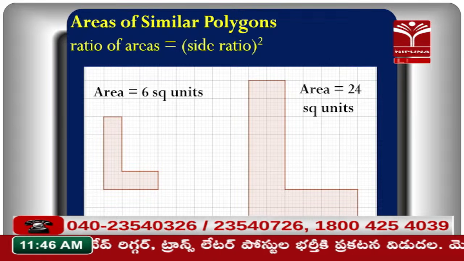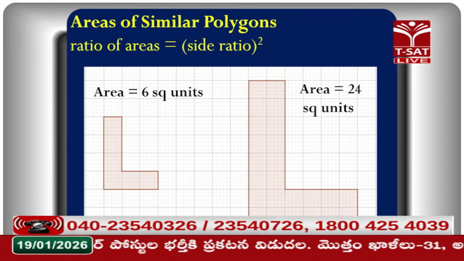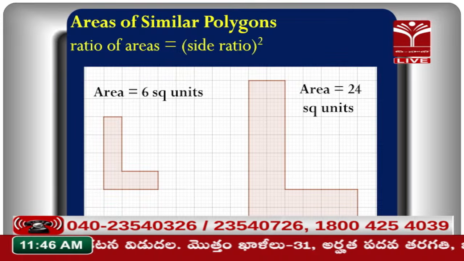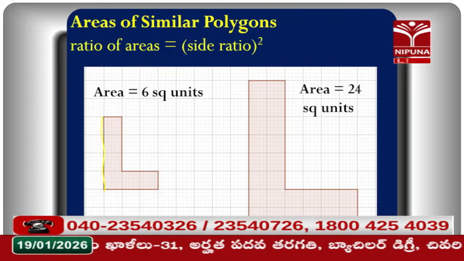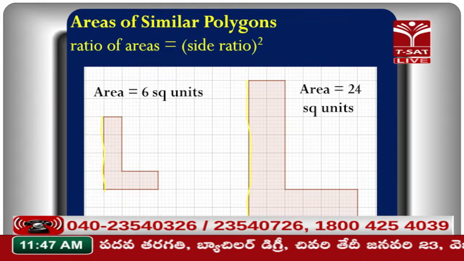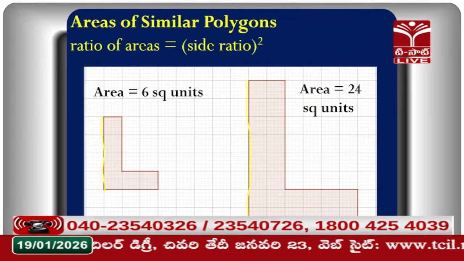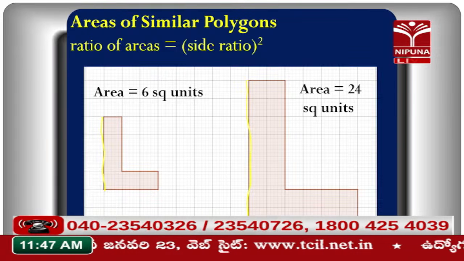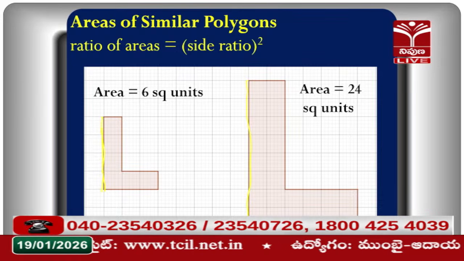So, when we observe the length and width, that means the corresponding sides, the length of the first figure is how many? 1, 2, 3, 4 units, and the length of the second figure is 1, 2, 3, 4, 5, 6, 7, 8. Okay, 8. So the first figure is 4 units and the second figure is 8 units.